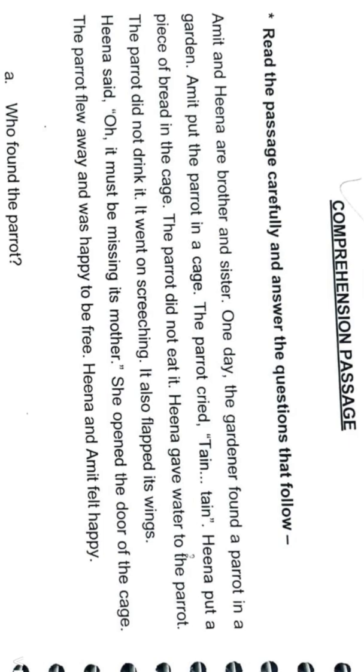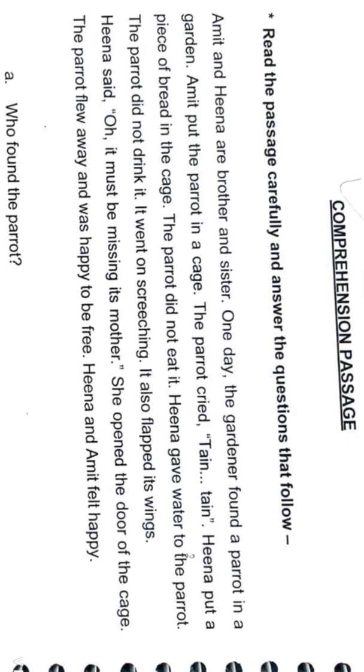It went on screeching. Screeching means to scream in a very high pitched voice. It went on crying. It also flapped its wings. Flapped means to move your wings at a very fast speed. So it was flapping its wings again and again.